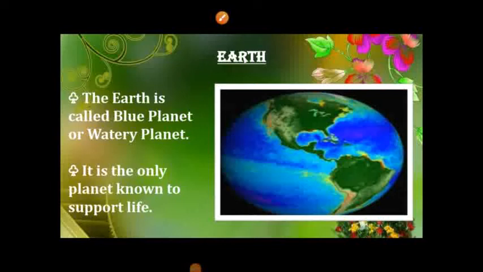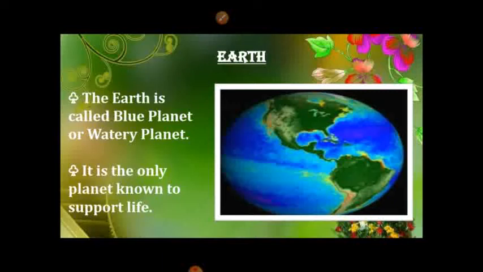Earth. The Earth is the third planet from the Sun and the fifth largest planet in the solar system. It is called the blue planet or watery planet because three-fourths of the Earth is covered by water. The Earth is the only planet in the solar system which is not named after any Greek or Roman deity. It is the only planet known to support life.